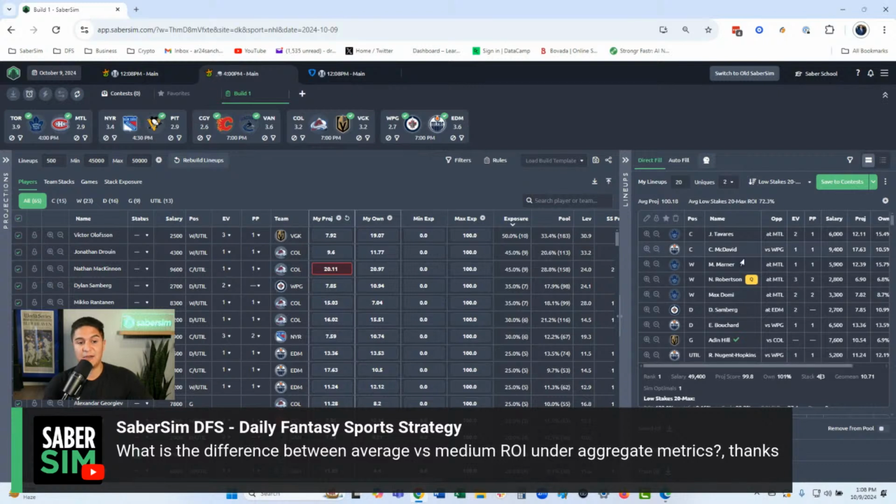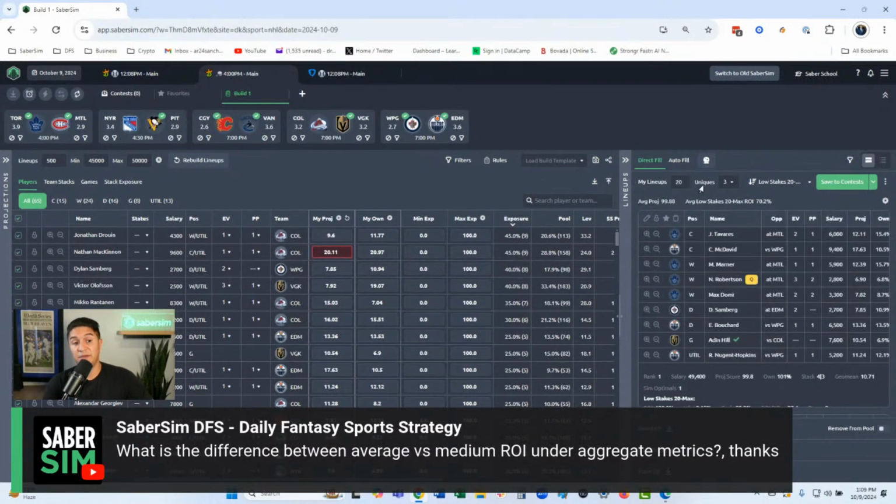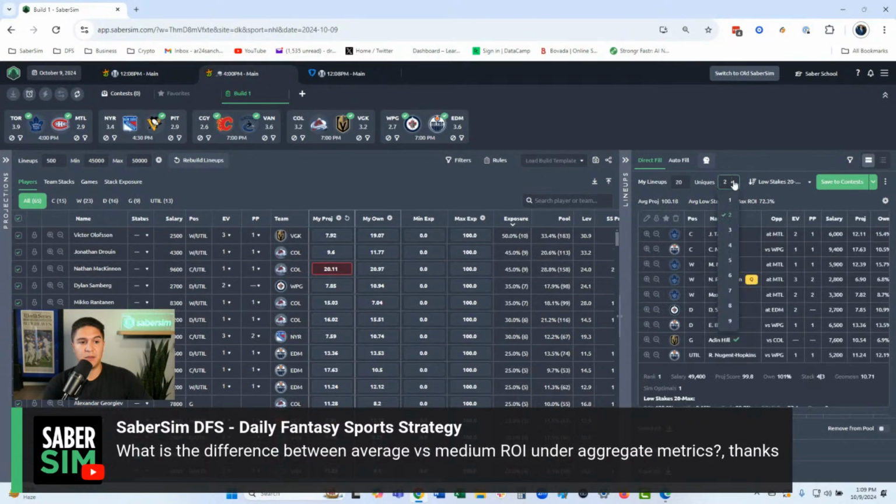That's basically saying there are at least 2 players different from every other lineup in my top 20 to start, which is great. Mini unique of 3, we do see a change here, right? ROI goes down 2 percentage points. Average projection goes down like 0.3. That's totally cool with me.